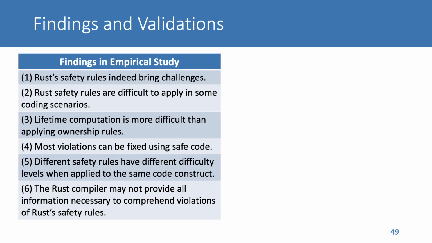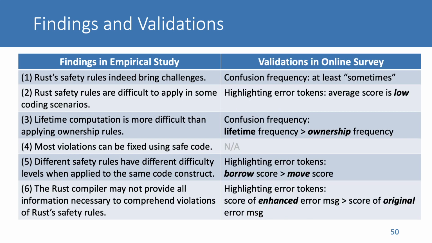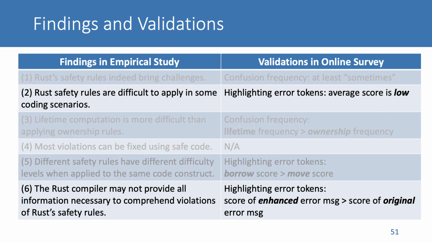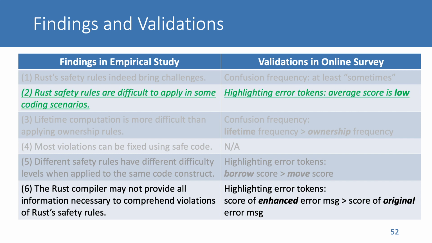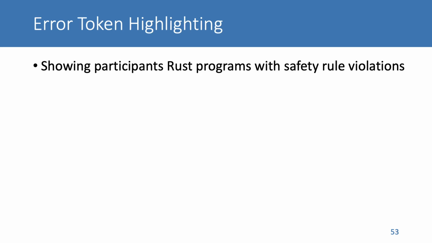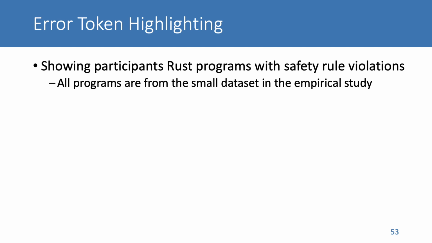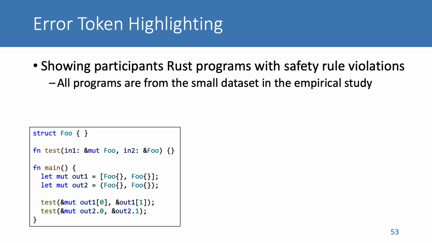Among the 6 findings of the empirical study, we successfully validated 5 of them. Due to the limited time, I will only discuss 2 validations. Please refer to our paper for more details. To confirm RAS safety rules are difficult to apply in some coding scenarios, we show participants small RAS programs. All programs contain a safety rule violation. All programs are either directly from the small dataset of the empirical study or modified based on a program in the small dataset. For instance, we show participants this example we discussed.